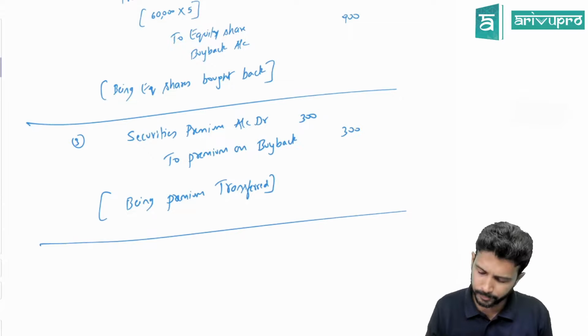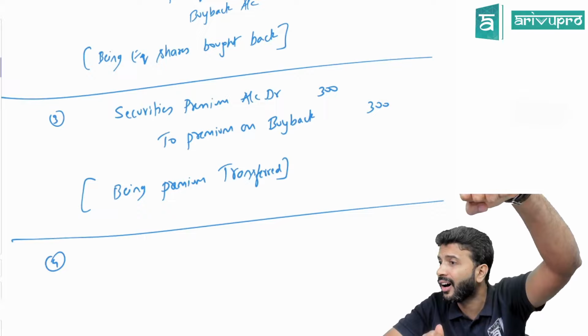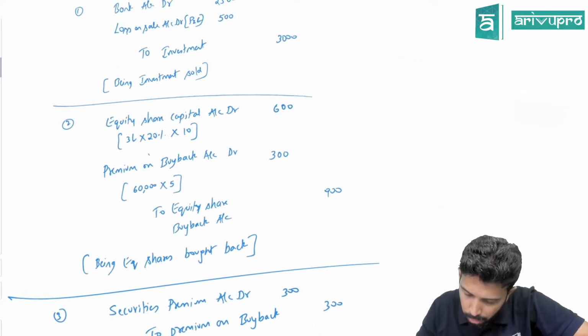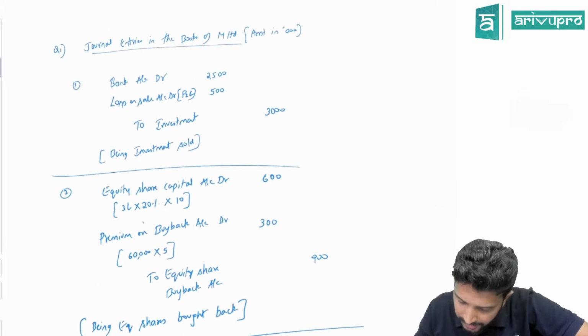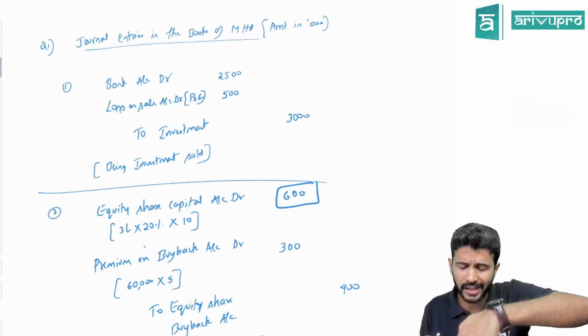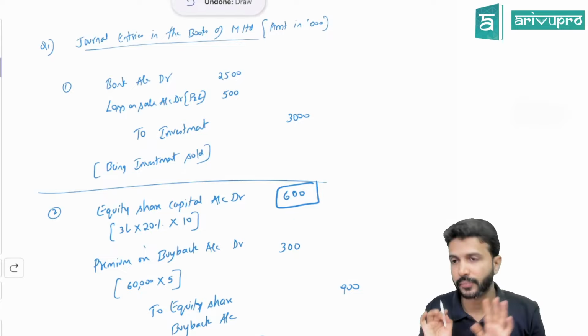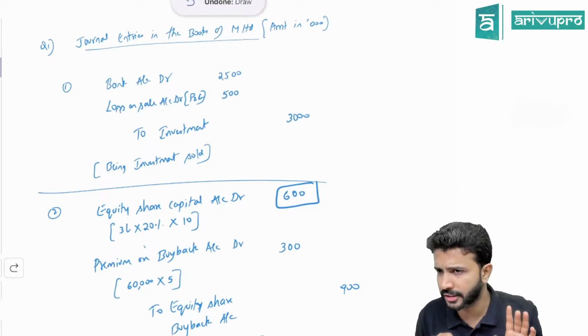Okay, sir. I told you, whenever you buy back equity shares, there will be a reduction or a gap in your capital. Check. You bought back equity shares worth how much? 600, or 6 lakh. Since you cancelled the equity shares, your equity share capital is reduced by 6 lakh. Did you issue any new shares? So how much is the gap in capital at this point of time? 6 lakh. Did that gap get filled?